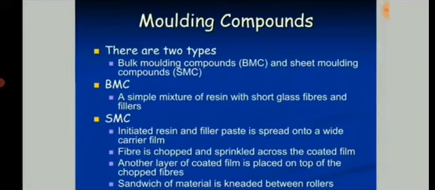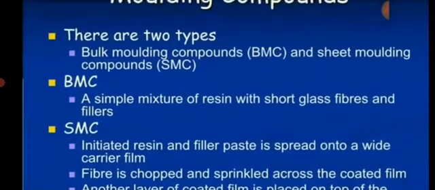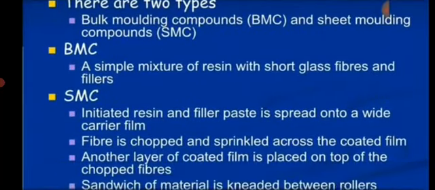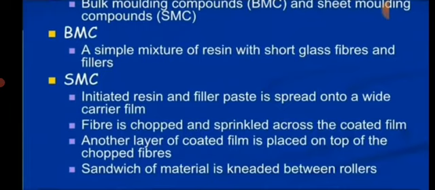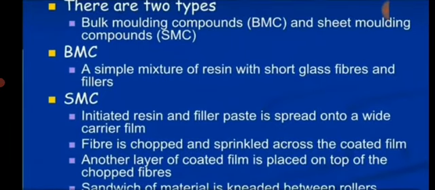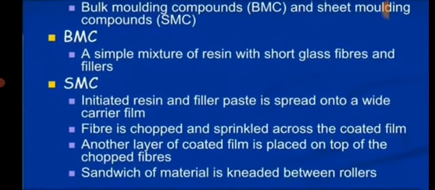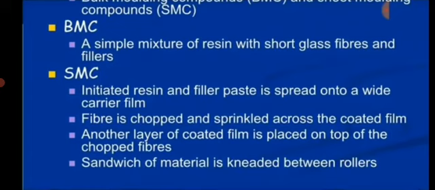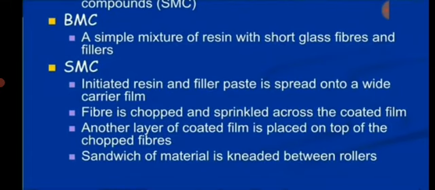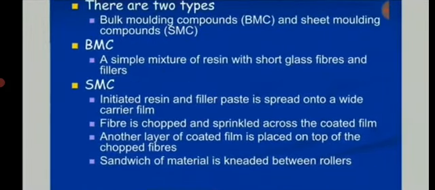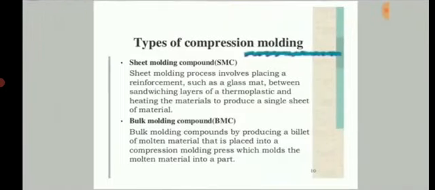There are two types of molding components, namely bulk molding components and sheet molding components. Bulk molding components consist of a mixture of resin with short glass fibers and fillers. Sheet molding components consist of an initiated resin and filler paste spread wide on a carrier film, and fiber is chopped and sprinkled across the coated film.